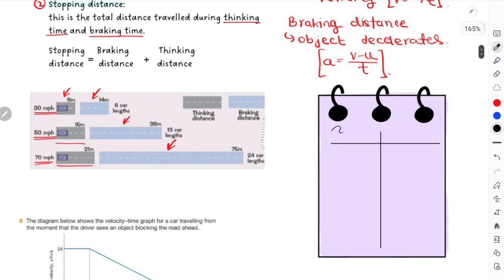Okay, so we will write thinking distance on this portion. And braking distance. Now this is again very important. These 3 points come very often in your exams. So the first point over here for thinking distance is if the driver is tired, then another point could be that the driver is sleepy.